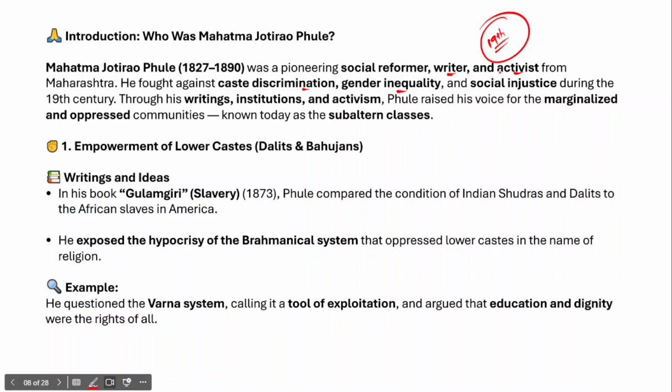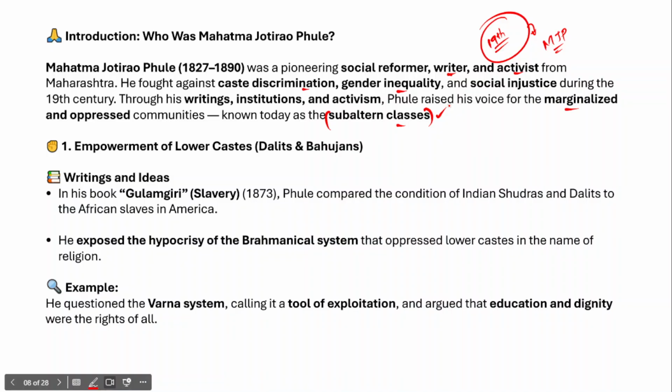So you just have to remember that Mahatma Jyotirao Phule is a 19th century social reformer, writer and activist. In fact his writings, his institutions, his activism raised his voice for the marginalized, deprived and disadvantaged sections of the society, and those disadvantaged sections are known as subaltern classes. For example, if you have a sociology optional or political science optional, you very often come across this term subaltern classes. Those are the disadvantaged sections of the society.